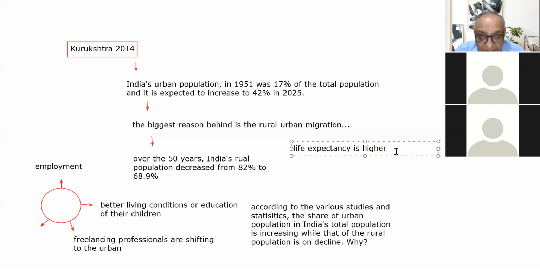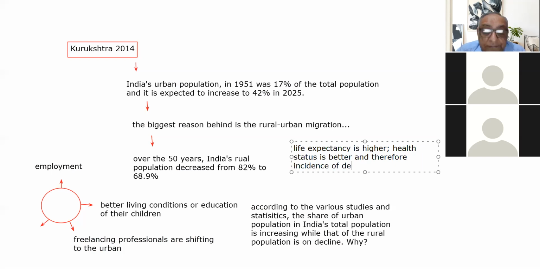Life expectancy is higher, health status is better, and therefore incidence of deaths is low as compared to the rural sector.